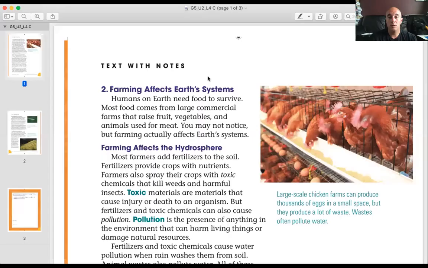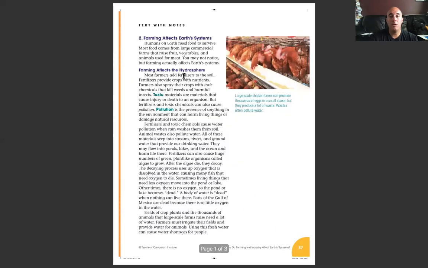Okay. So ladies and gentlemen, today our lesson is about how farming affects Earth's systems. So again, we're talking about the hydrosphere, biosphere, geosphere, and atmosphere, and how farming specifically affects those four spheres. Okay, here we go. Number 2, farming affects Earth's systems.